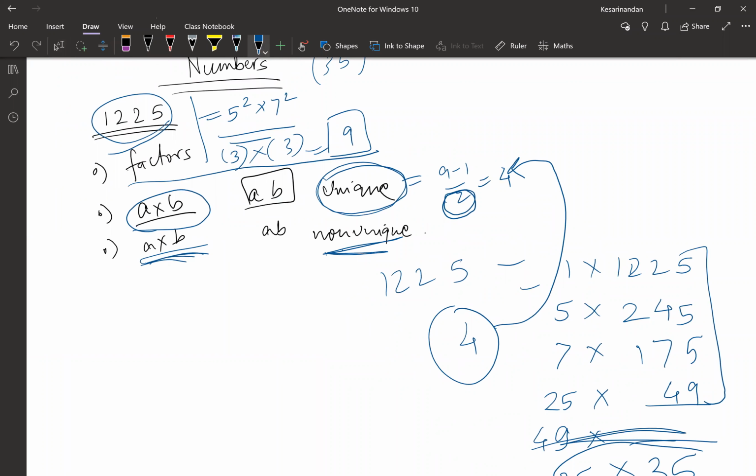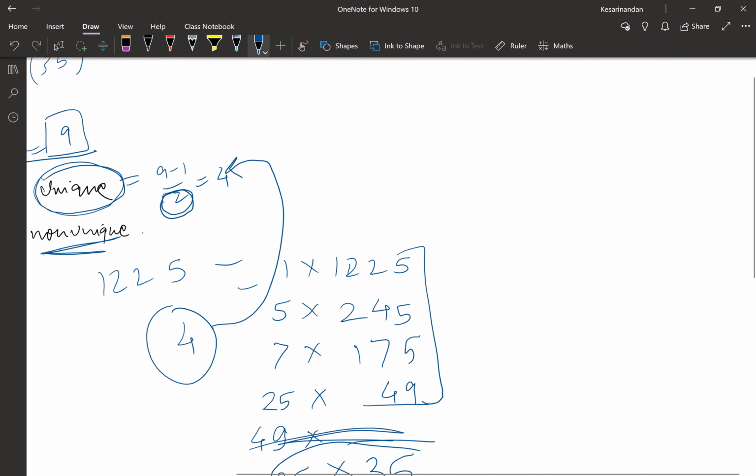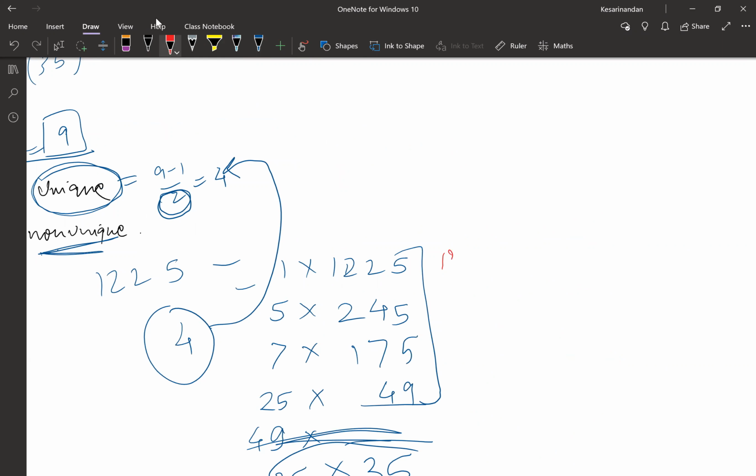Now, in the second part of the question, the non-unique part, can I write the non-unique way? 1225 into 1. This will be different because these two form two different non-unique pairs. They are not unique to each other. A and B can be non-unique. If I consider it in the unique case, basically these both will be the same for me.